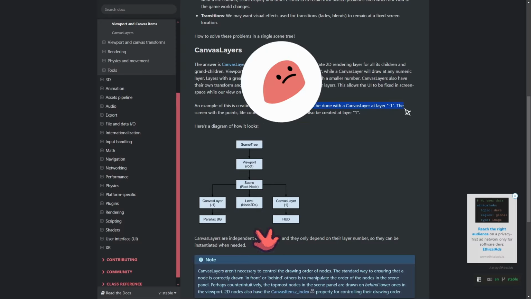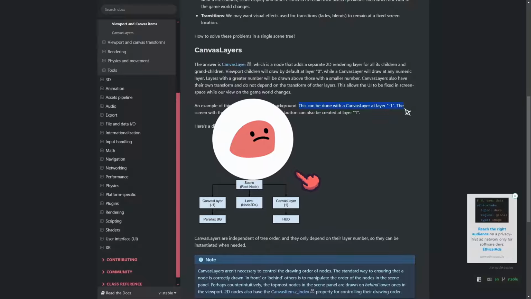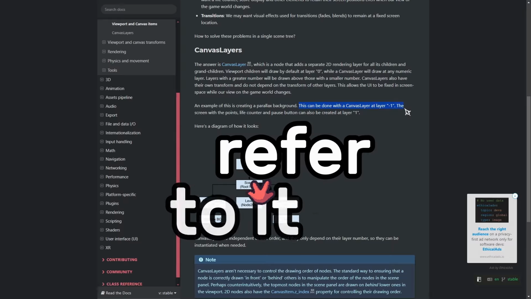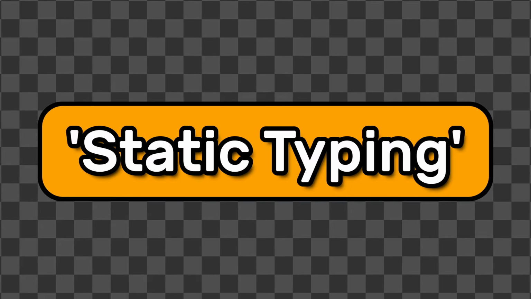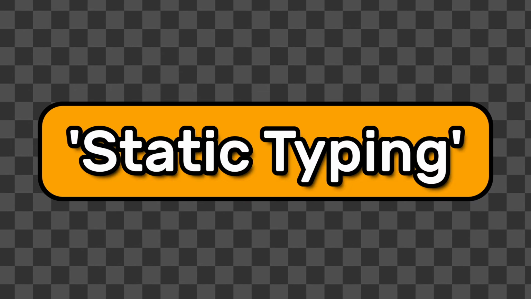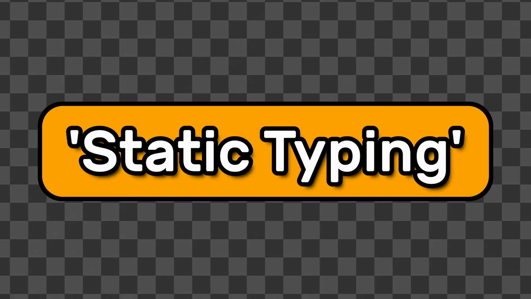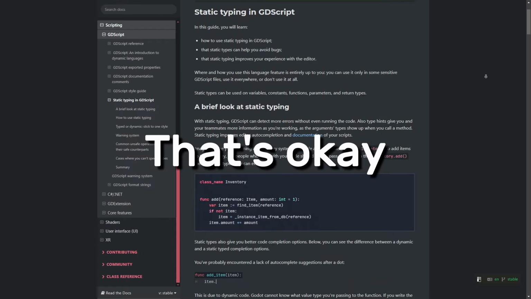But if your sheer willpower is suboptimal like us average human beings, then you might prefer to refer to it on a case-by-case basis. As an example, let's say you discovered the phrase static typing for the first time somewhere, and you have no clue what that even means. That's okay, because the manual has a page for that.